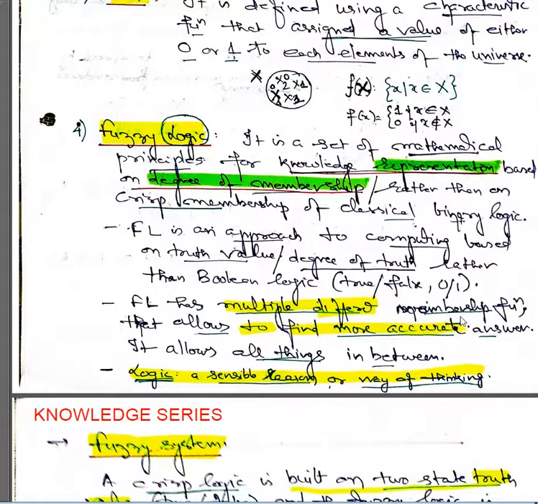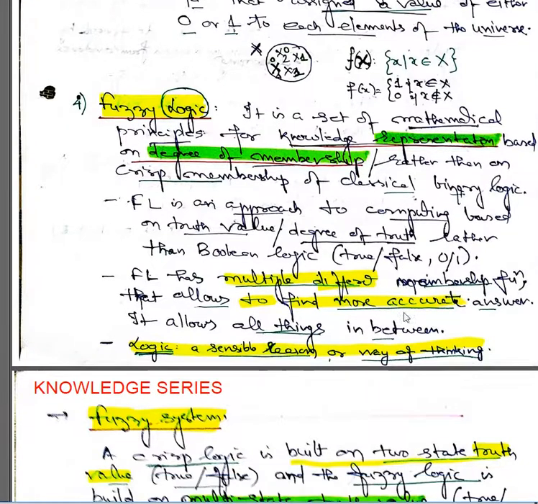That means a fuzzy logic has multiple different membership functions, and that allows us to find a more accurate answer. The more accurate answer depends upon the selection of the membership functions, and the selection of membership function depends upon the selection of the appropriate logic, and based on that, how you are going to select those particular elements.